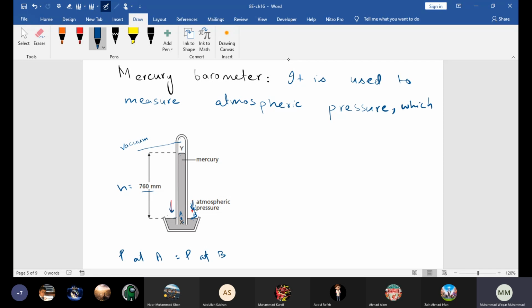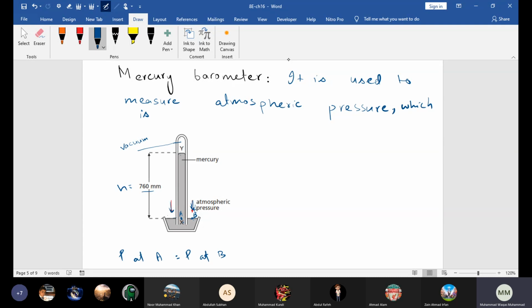What will you measure? The height of the mercury. Pascals? Beta, Pascal is the unit. In this situation, you are given this mercury barometer. What would you measure to find the atmospheric pressure? The height of the liquid column. Very good, beta, shabash. Really proud of you.